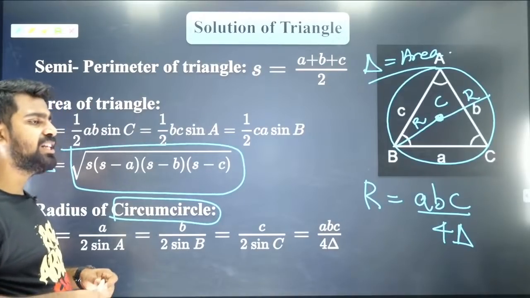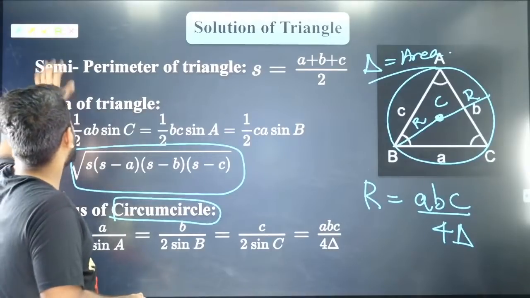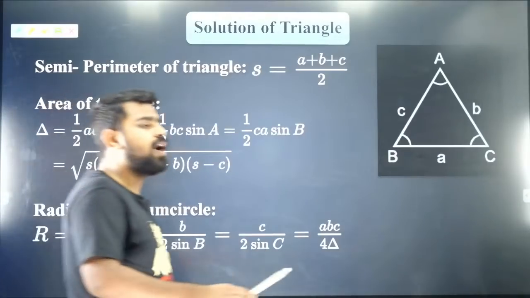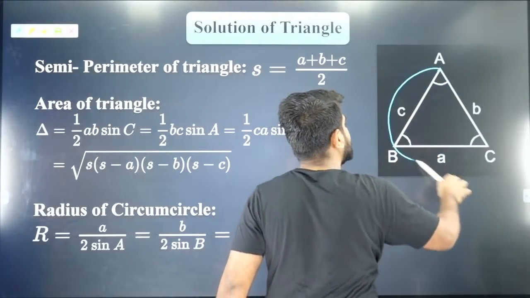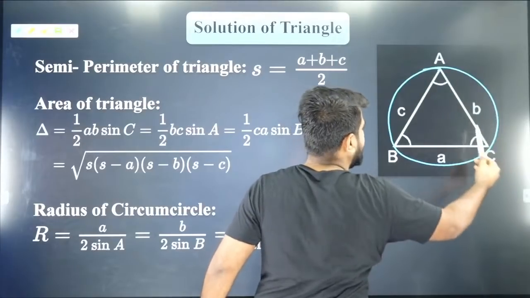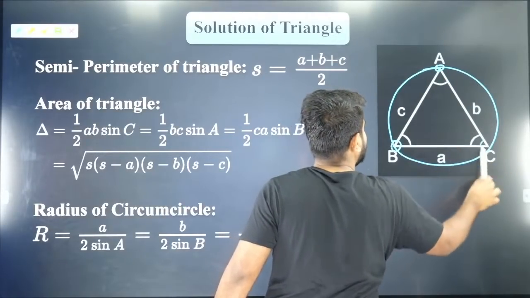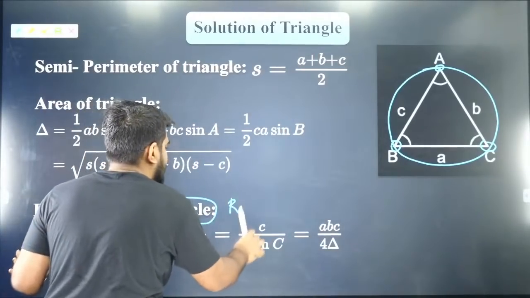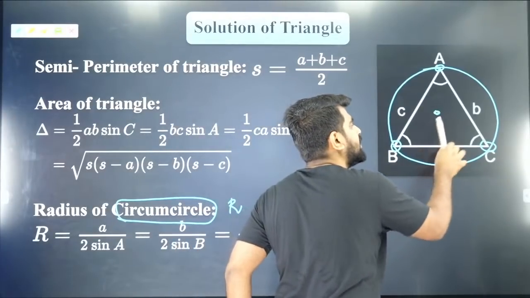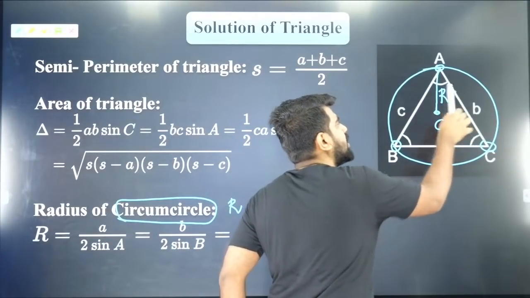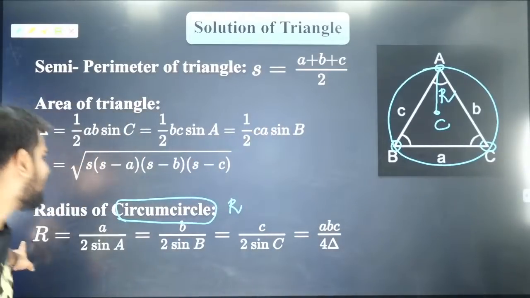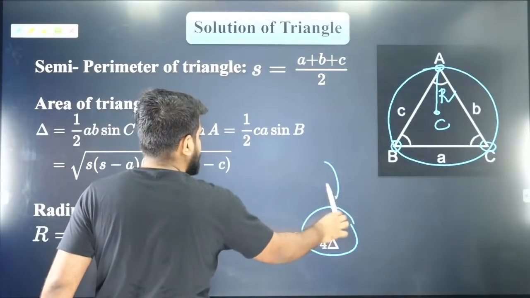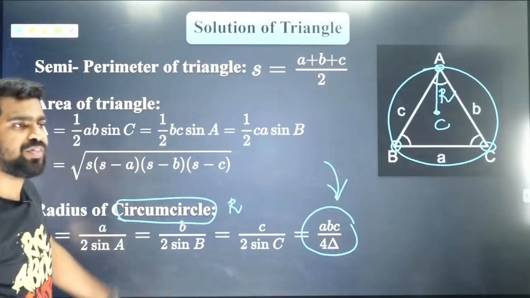So here we go, people. Jenny, what happens here is, I was explaining it to you, the radius of circumcircle. First of all, what is circumcircle? Circumcircle is a circle which circumscribes your triangle. So that means it passes through your vertices A, B and C, and the radius of circumcircle is your R, capital R. So you will have something called a circumcenter. This is called your circumradius. So that can be derived by this formula, Jenny. This is a new formula. I just wanted you guys to know it. Just mark it and then we will move forward.